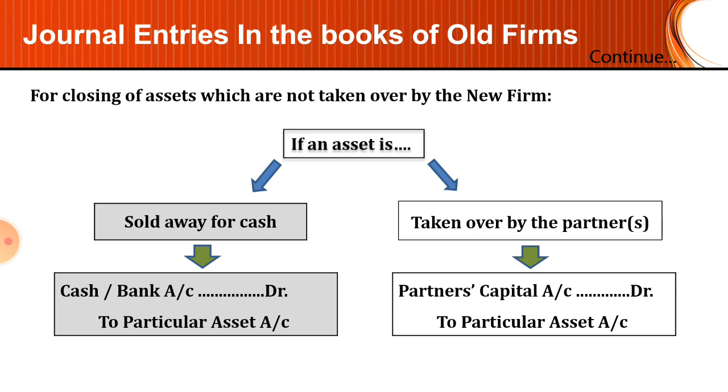Or if that asset is not sold but it is taken over by a partner or partners, then the entry will be partners' capital account debit to the particular asset account. If one partner has taken over that asset, then that particular partner's account is debited. Or if all the partners have taken over that asset, then the partners' capital accounts debit to the particular asset account.